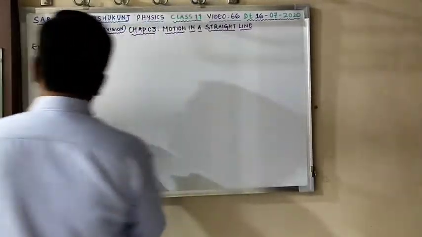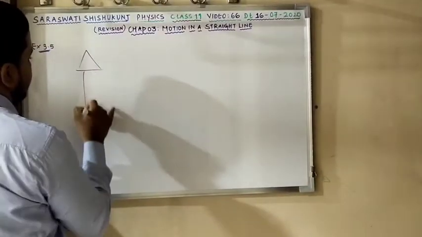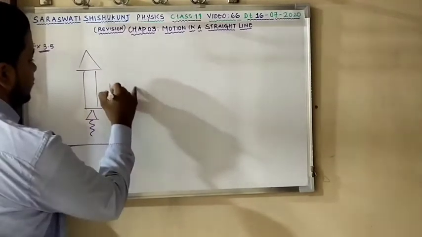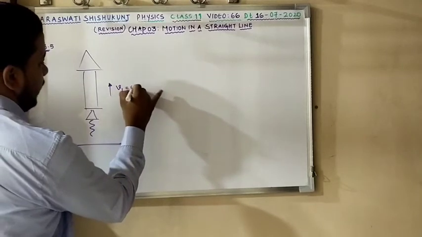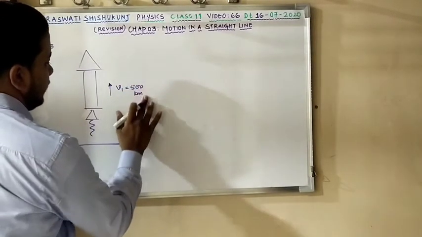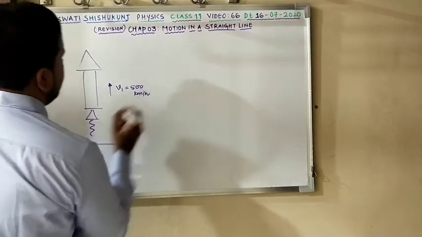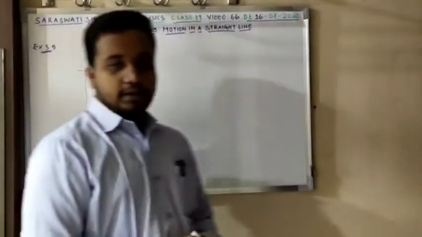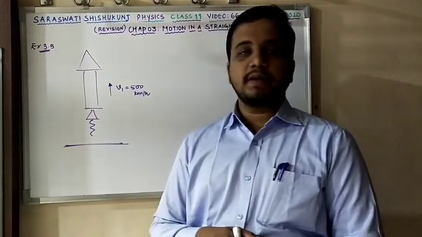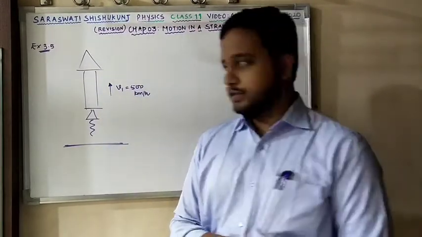So let us write a rocket, or you can say jet plane. Jet plane is moving with a speed of 500 km per hour in upward direction like this. Clear?